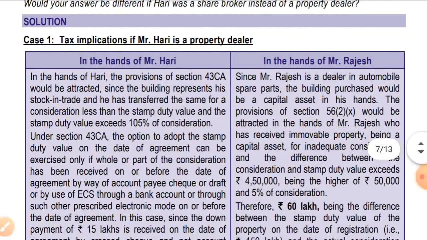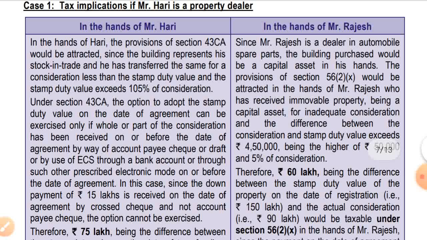So case 1, tax implication if Mr. Hari is a property dealer. In the hands of Mr. Hari, the provision of section 43CA would be attracted since the building represents his stock in trade. He has transferred the same for a consideration less than the stamp duty value, and the stamp duty value exceeds 105% of the consideration. We have to see both the things.